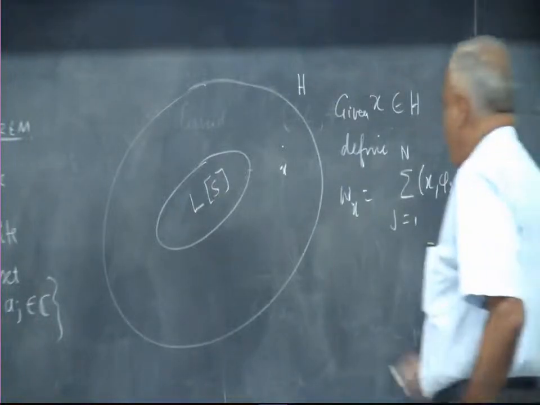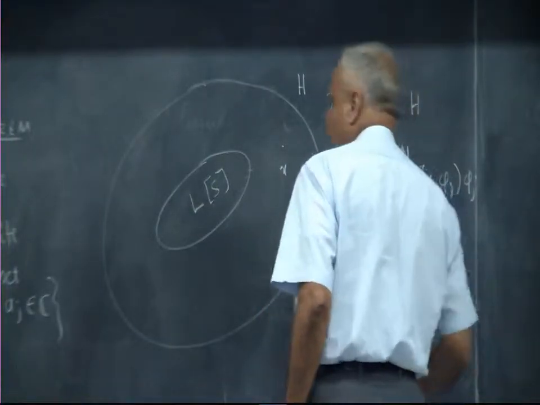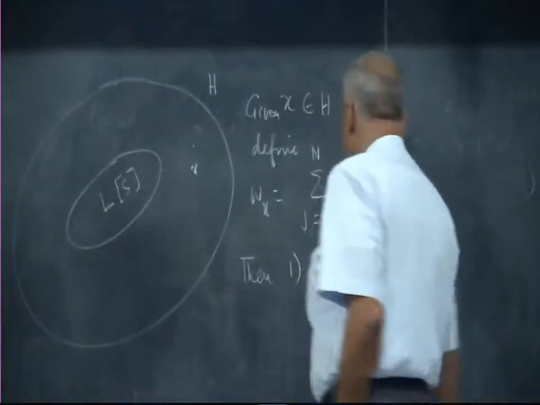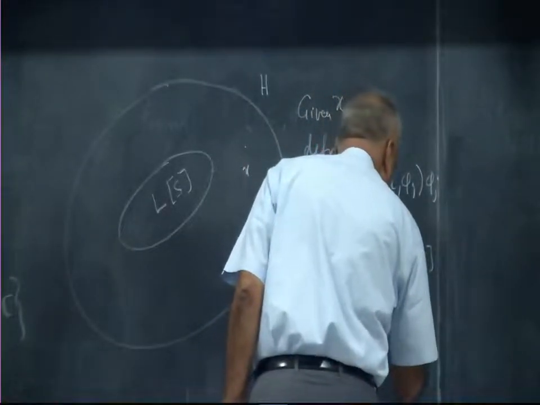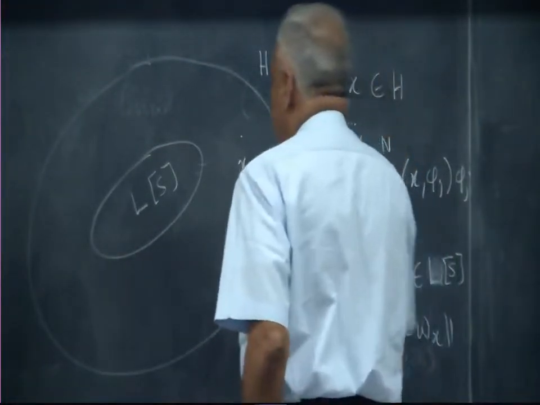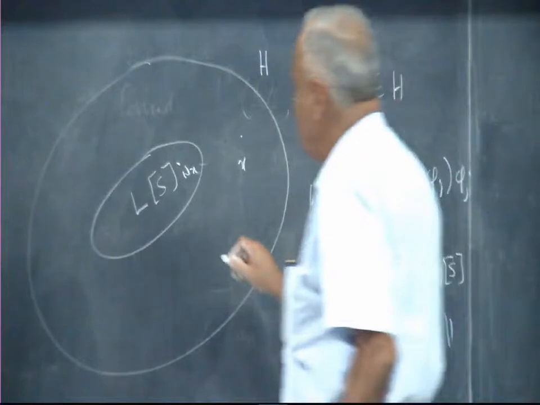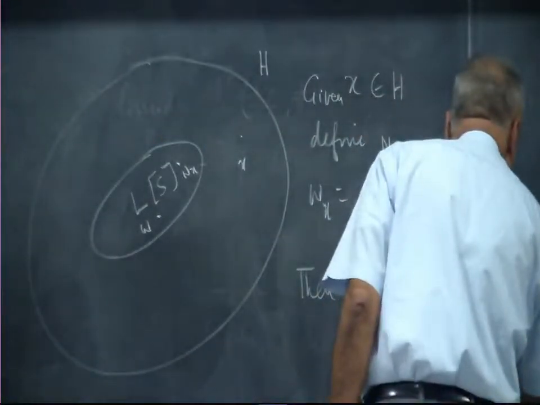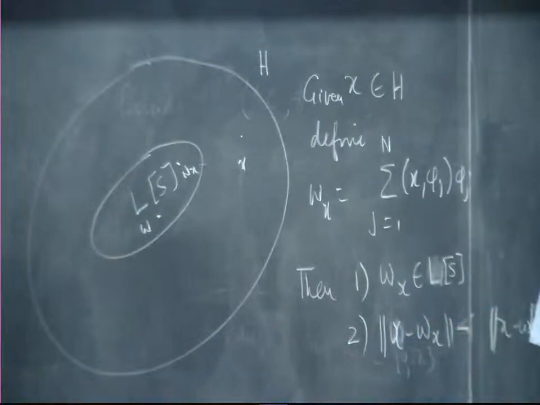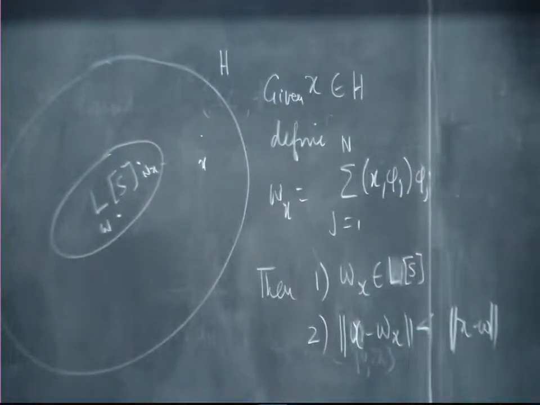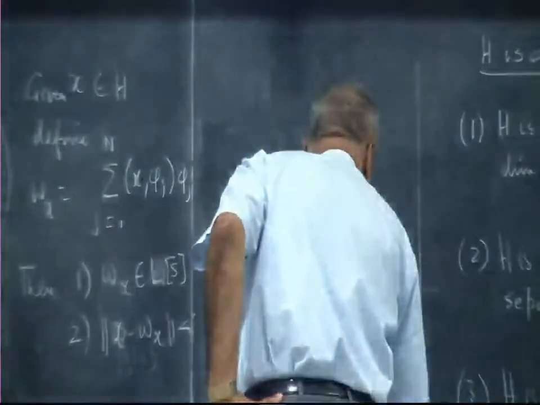Then Wx belongs to LS. Now if we calculate the distance between x and Wx, and calculate the distance between x and W for any other vector W in LS, then this is certainly the smallest, in other words, it approximates x with the least error, for every W not equal to Wx, W belonging to LS.